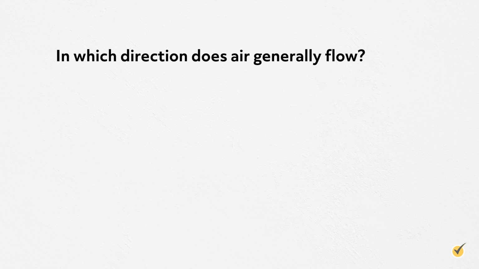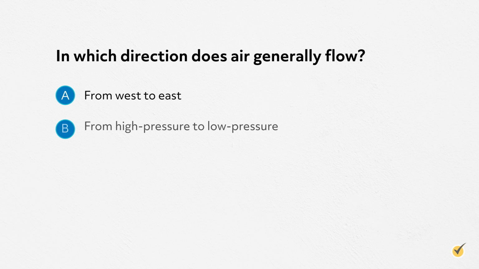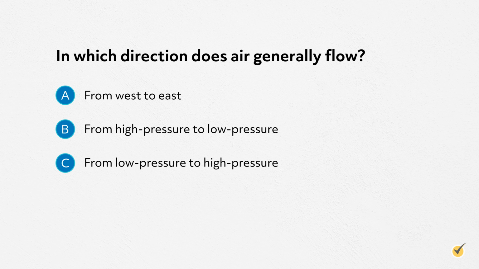That was a lot of information. Let's see what you remember. Number 1. In which direction does air generally flow? A, from west to east. B, from high pressure to low pressure. C, from low pressure to high pressure. Or D, clockwise in the northern hemisphere.